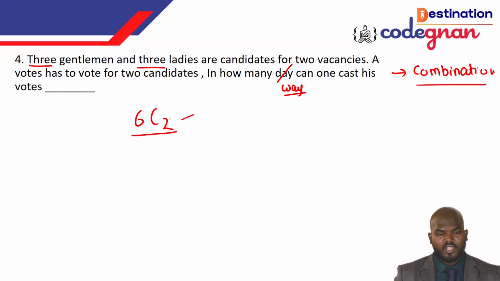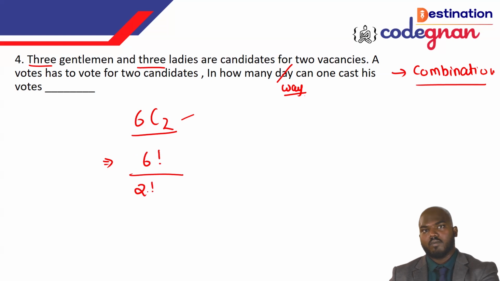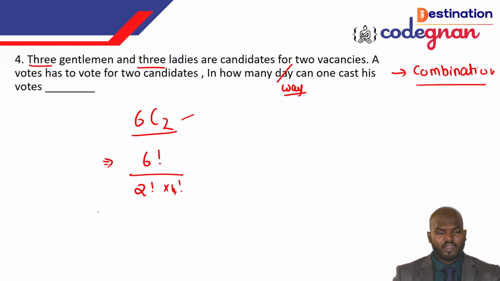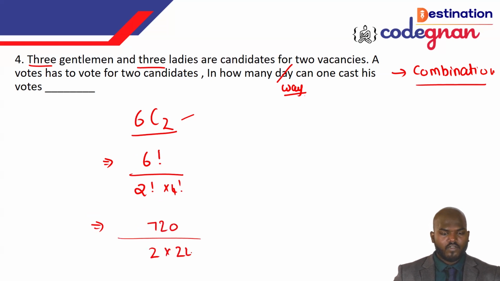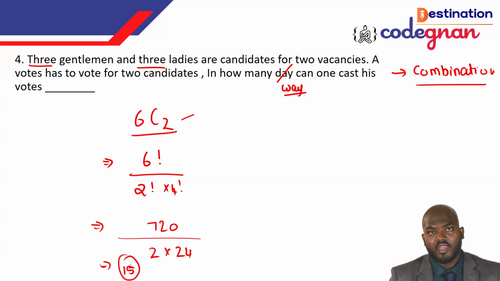You can take 6 factorial over 2 factorial times 4 factorial, since if only 2 people get selected, the remaining 4 people are not selected. 6 factorial is 720, over 2 factorial, which is 2, and 24. This value gives you 15. So 15 is the possible answer here, the number of ways one can vote.